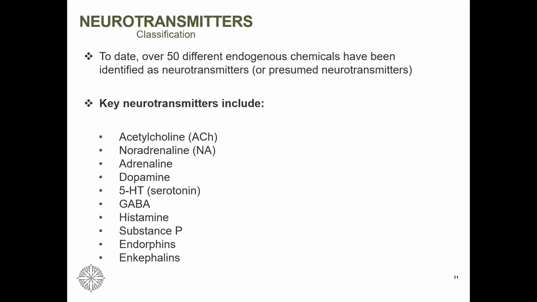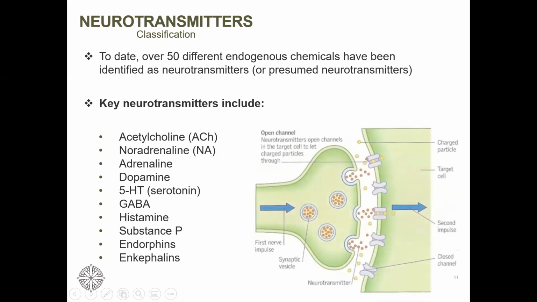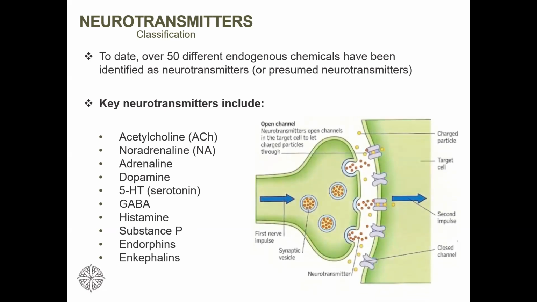After crossing the synaptic cleft, neurotransmitters bind to the receptors on the postsynaptic membrane. When it binds, there is an opening and closing of the ion channel, which leads to a stimulatory or inhibitory response. So these are some of the neurotransmitters, and we are going to study acetylcholine, noradrenaline, adrenaline, dopamine, serotonin, and GABA.